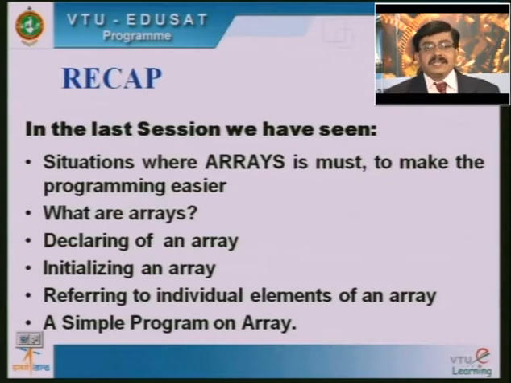Next, we saw what arrays basically are. We defined an array as a homogeneous collection of elements stored in a continuous memory area. Homogeneous means a collection of similar data elements. If I take int a of 10, then a is an array of 10 integer elements, and if it is float x of 5, then x is an array of 5 floating point elements, and so on.